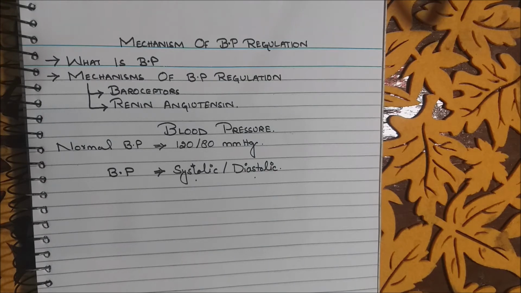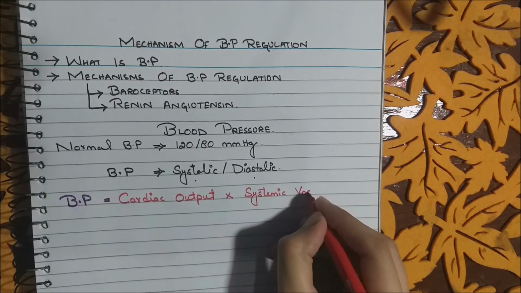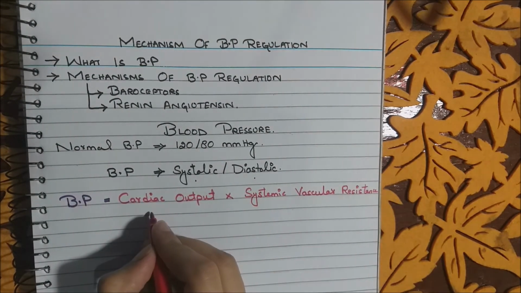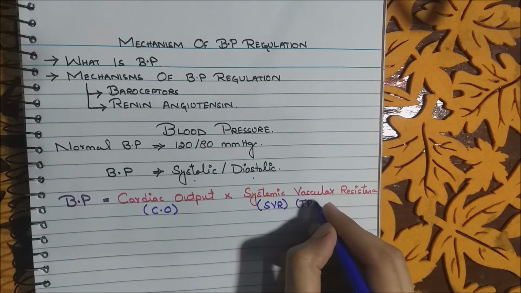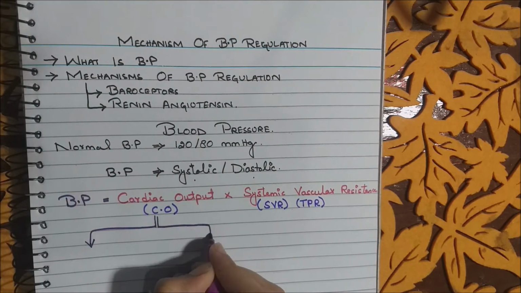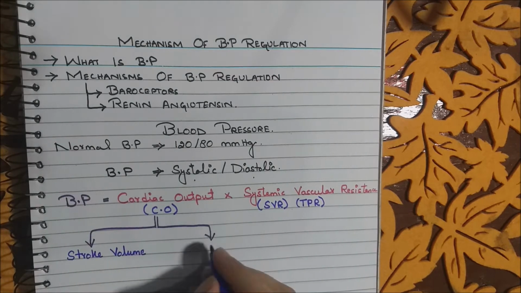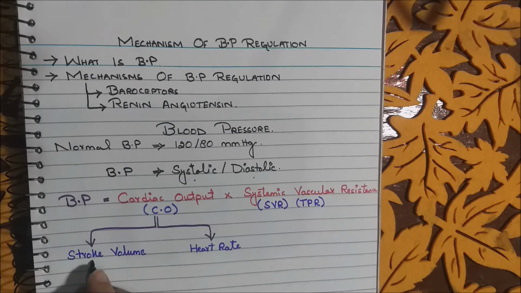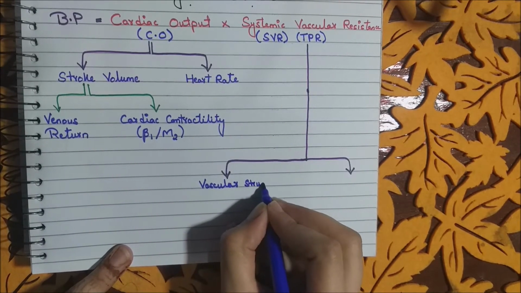Blood pressure is the product of two things. Number one is cardiac output and the second one is systemic vascular resistance, SVR, which is also known as total peripheral resistance, TPR. This cardiac output depends on stroke volume and heart rate, and the stroke volume depends on venous return and cardiac contractility. Cardiac contractility is affected by the sympathetic and parasympathetic innervations.